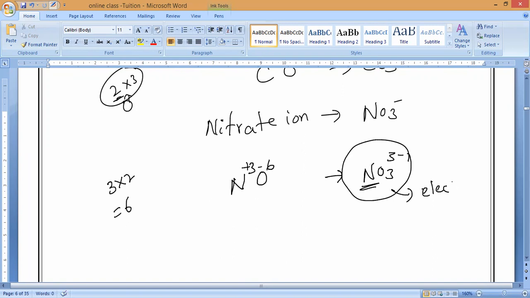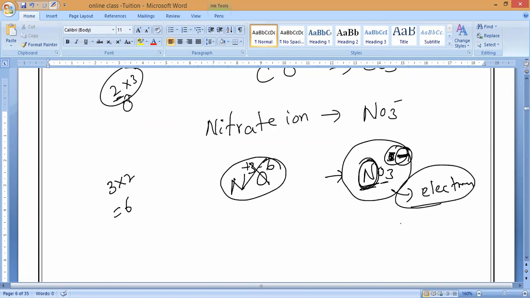Each oxygen will share 1 electron with nitrogen. So 1 more oxygen is remaining, and it needs 1 extra electron, which comes as a minus charge. So you should not follow the earlier method here, because this is forming by sharing electrons.